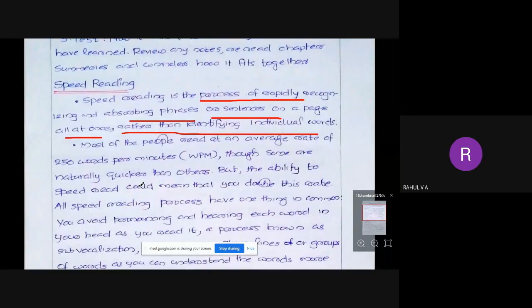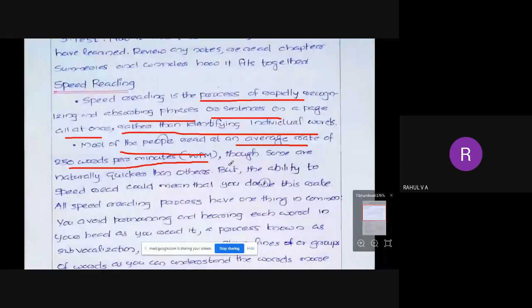Sometimes people concentrate on each word. They read word by word. If you practice like that, you won't be able to read in a faster manner. So in the speed reading concept, we concentrate on phrases or sentences, going through sentence by sentence or phrase by phrase, rather than word by word. Most people read at an average rate of 250 words per minute.